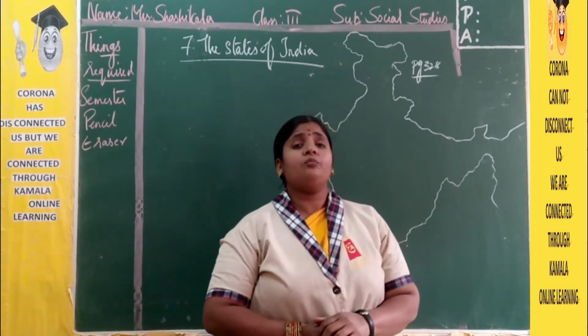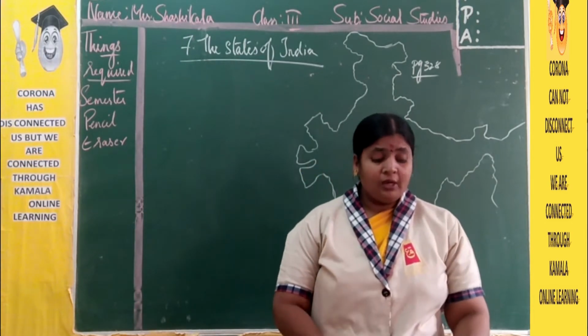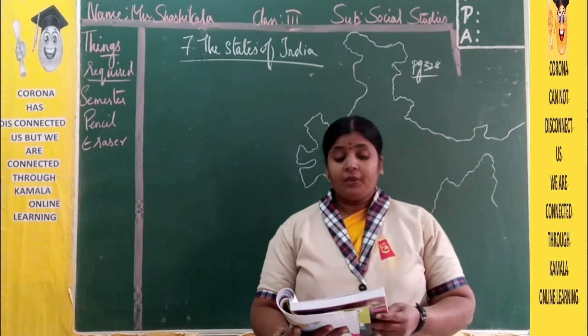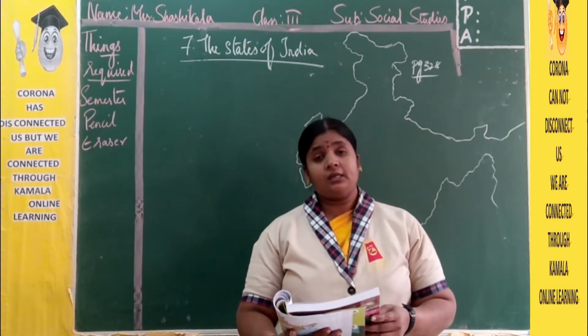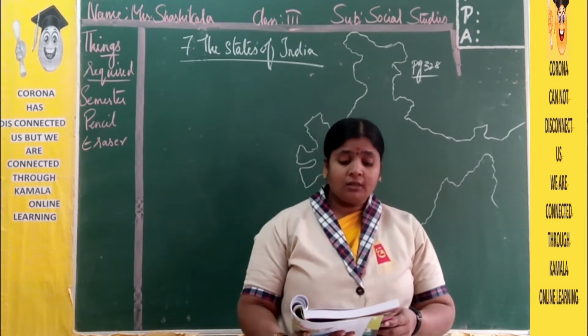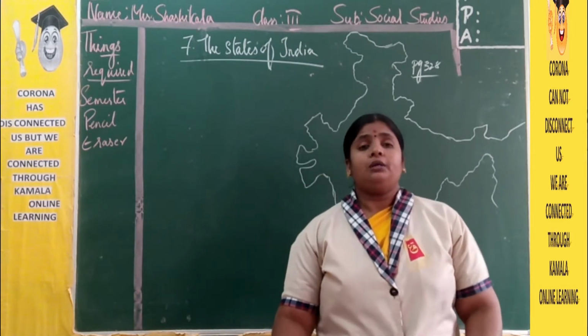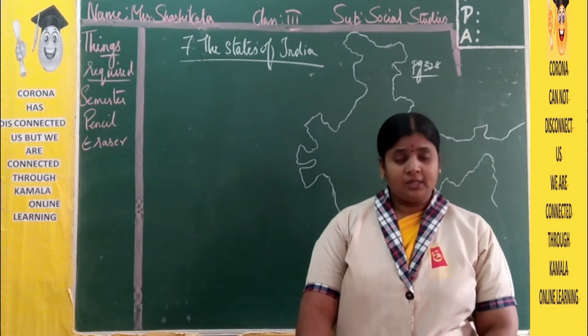And what are the learning objectives of this lesson? Outline the boundaries of India, name the neighboring countries of India, list the states and union territories of India, and locate the states and union territories on the map of India. So these are the things we are going to discuss.